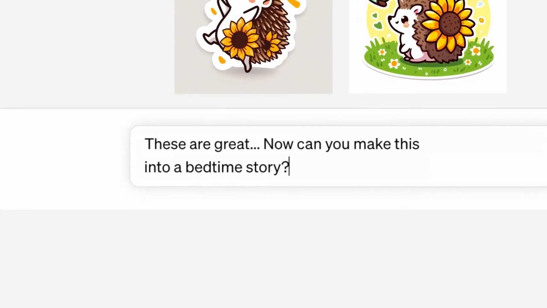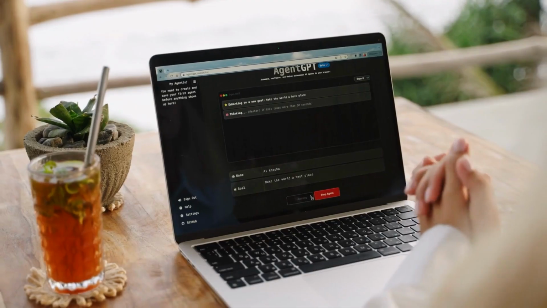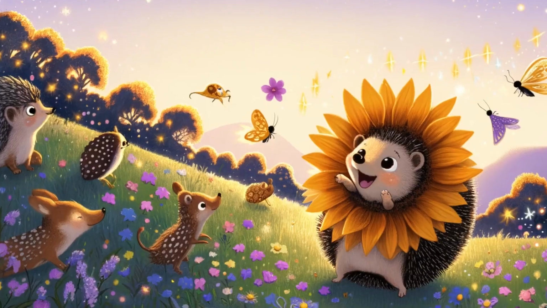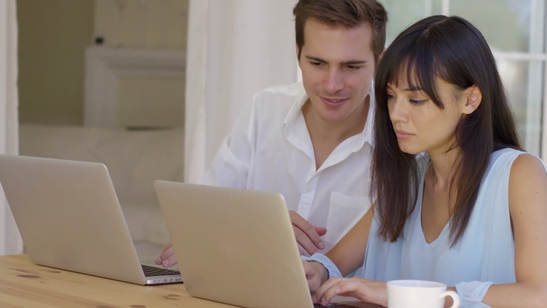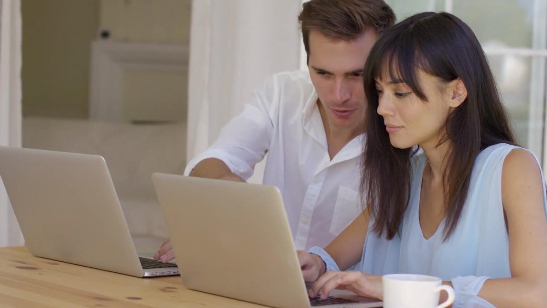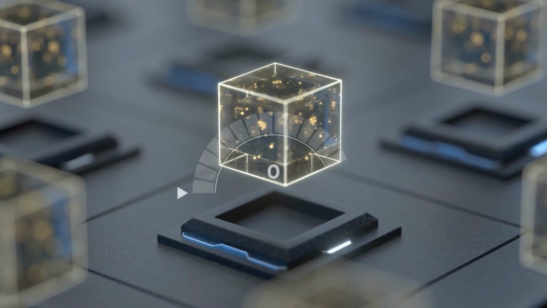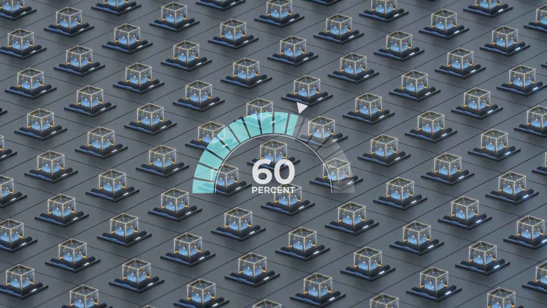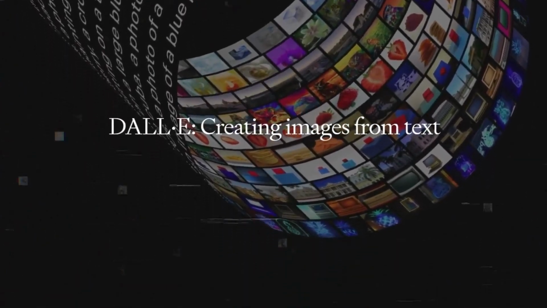Imagine asking ChatGPT to write a story and DALL-E 3 to illustrate it. You're not just getting text, you're getting a fully illustrated masterpiece. It's like having a writer and an artist working in perfect harmony. And the data backs it up. When integrated, these two can increase content engagement by up to 60%. That's not just synergy. That's a revolution.